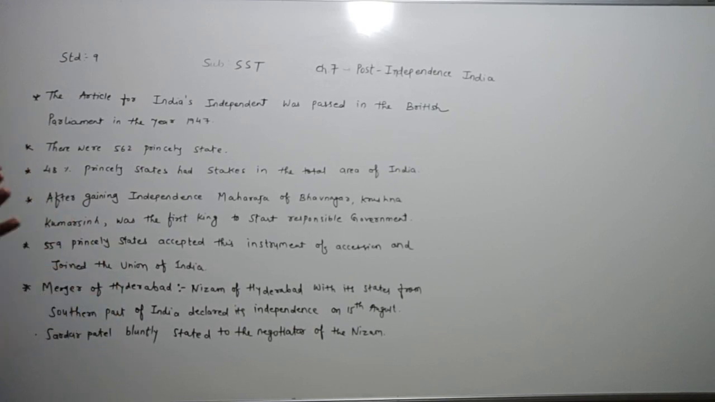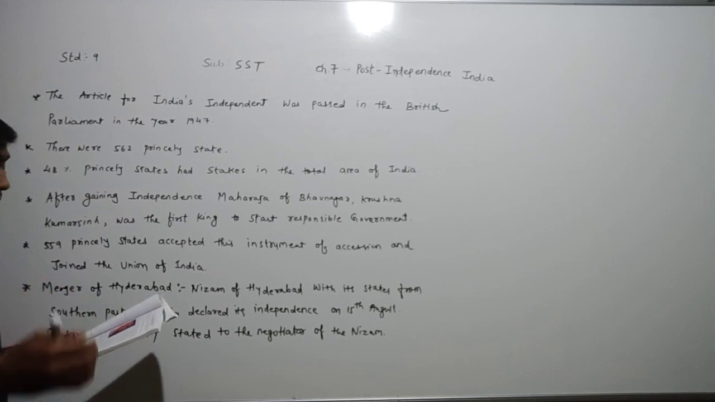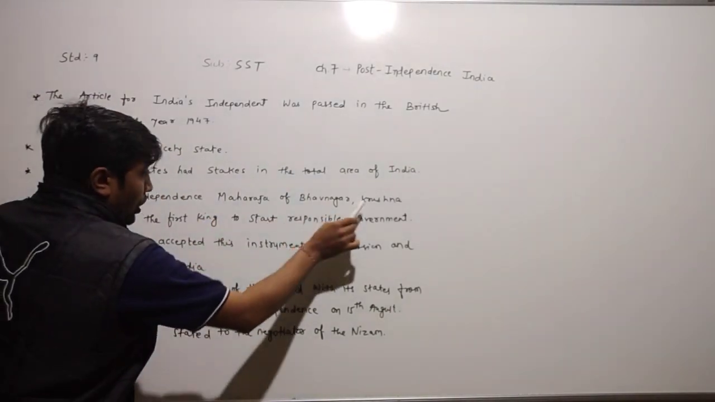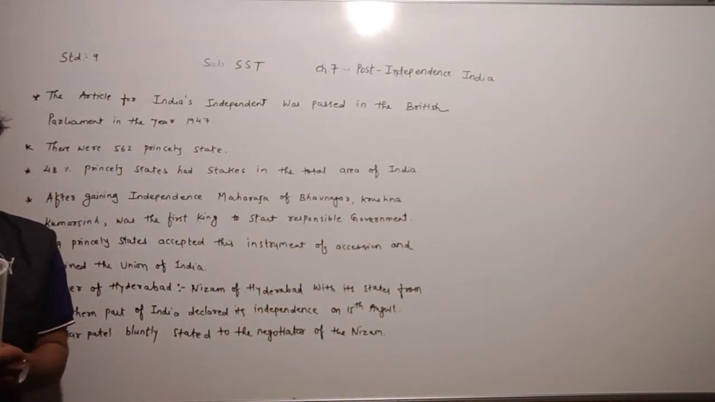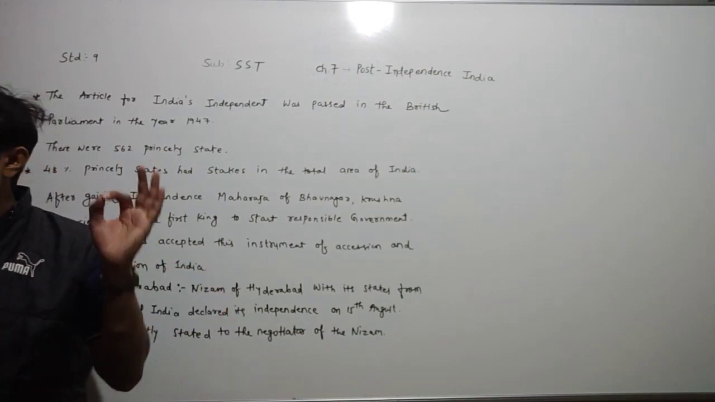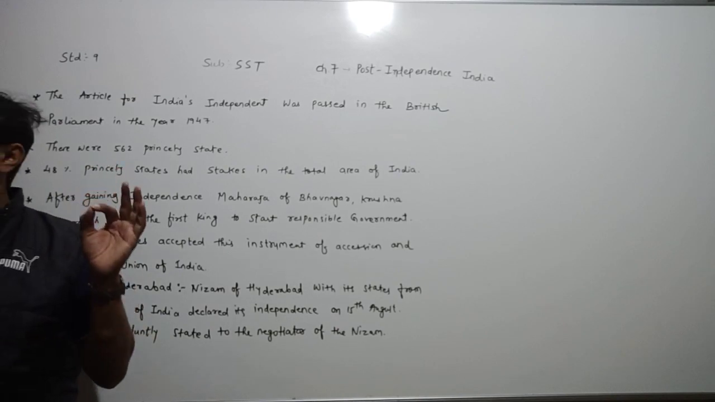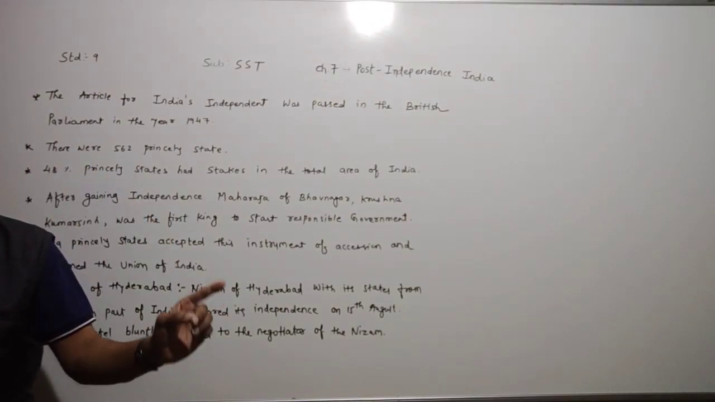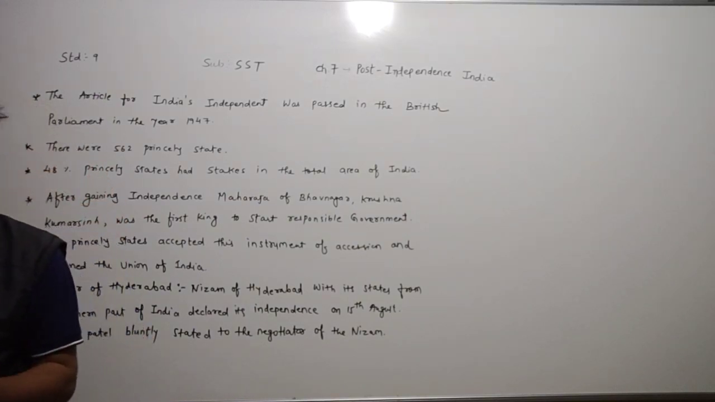Which is the first state that merged its princely state as per the Indian constitution? We can say that after gaining independence, the Maharaja of Bhavnagar, Krishna Kumar Singh, was the first king to start the responsible government. So the Bhavnagar state was merged with the United Saurashtra state, which was created due to the efforts of Sardar Vallabhbhai Patel, on 15th February 1948. Underline this in your textbook, children: the event of the formation of United Saurashtra.